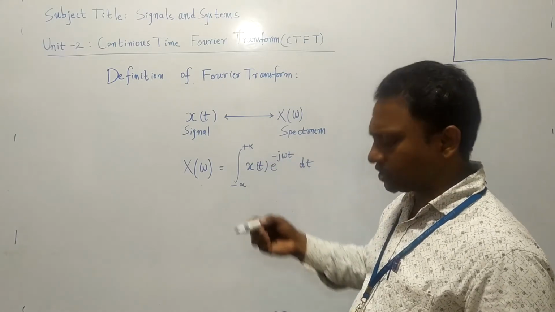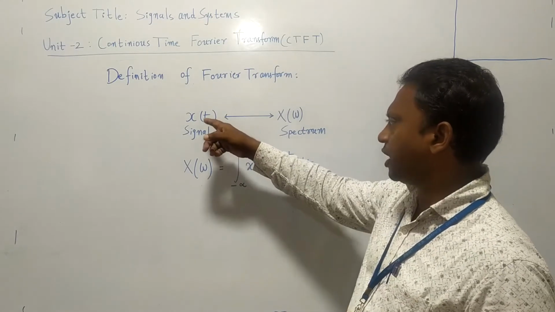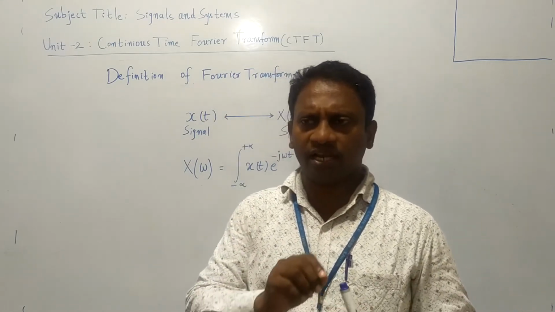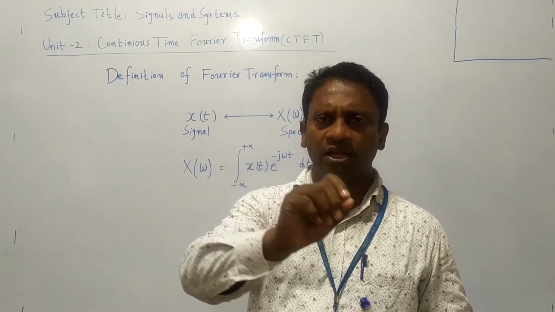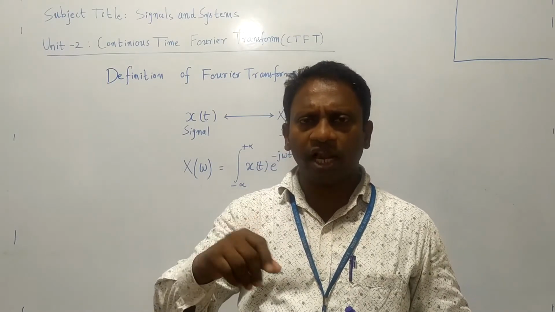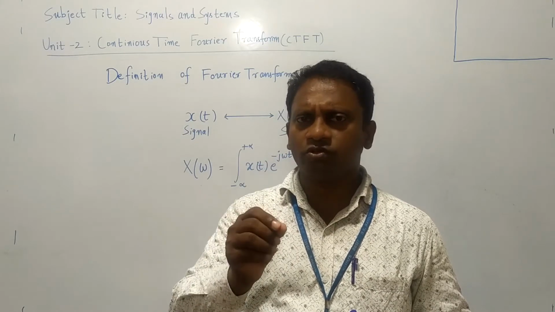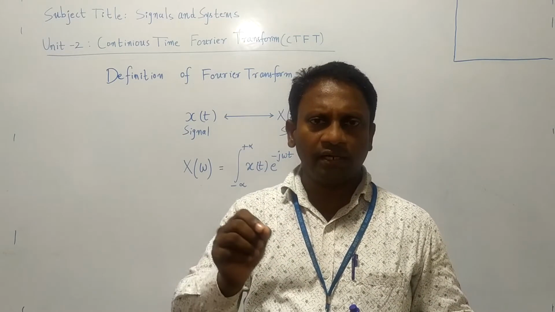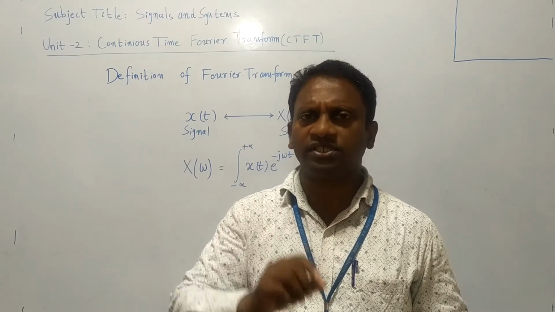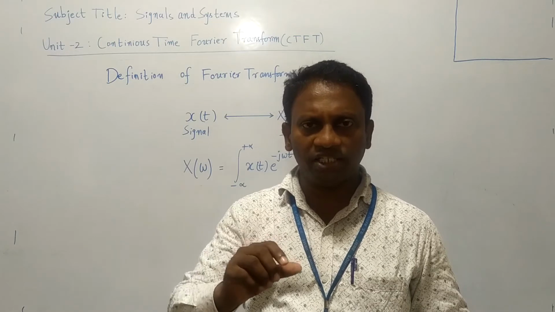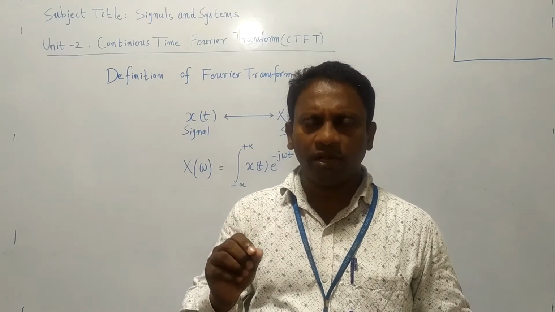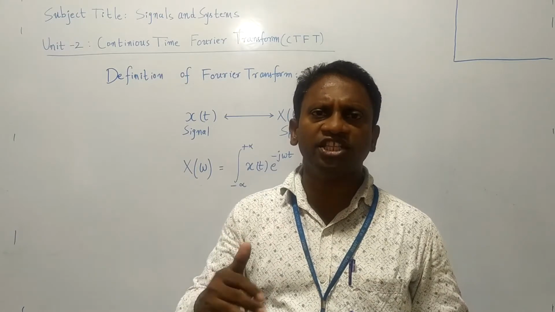What is the purpose of converting a continuous time domain signal to a frequency domain signal? In the time domain, what we can understand is the amplitude of the signal with respect to the time axis. But we cannot modify the amplitude of the signal at a particular frequency, and also we will not have any control over the amplitude and phase of the signal at a particular frequency. So if you want to control the amplitude and phase at a particular frequency, we need the spectrum.